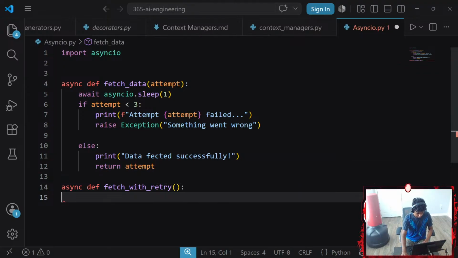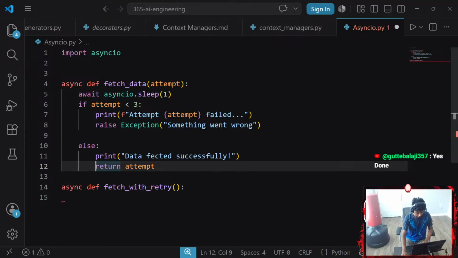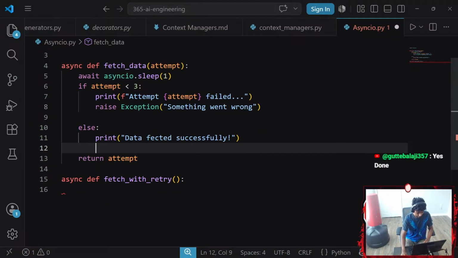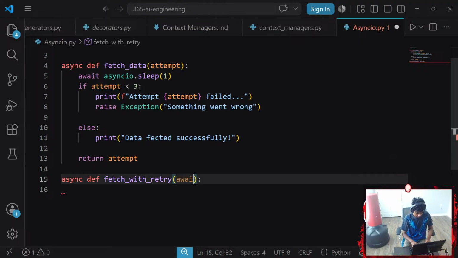There we go, so I return my attempt number. Okay, I think this return would be the best. I'm going to go ahead and have an await variable, I mean attempt. And guys, I'm not warmed up just yet.